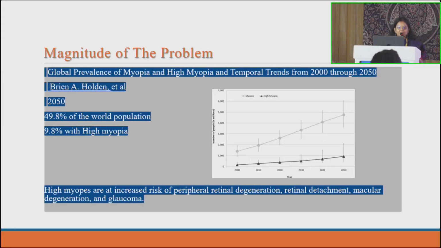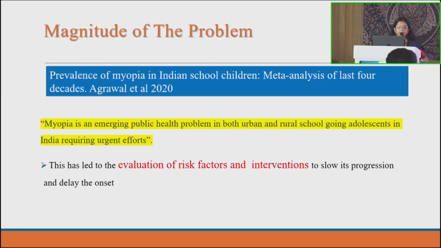And this meta-analysis by Holden et al. predicted that by 2050, around 50% of the world population will become myopic. Out of these, 10% are high myopes, which is associated with visually impairing complications like retinal detachment, macular degeneration, glaucoma, and peripheral degenerations. And this is a meta-analysis from India also, which concluded that myopia is an emerging public health problem in both urban and rural school-going children, and which requires urgent effort.